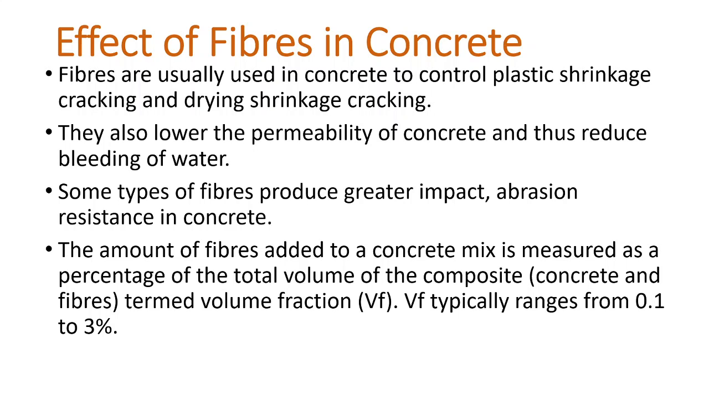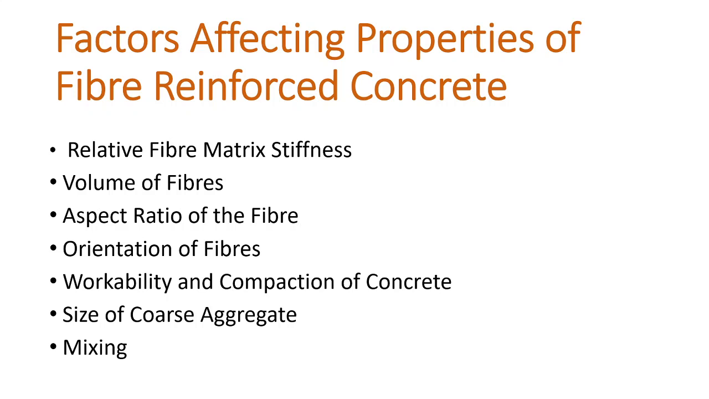The amount of fibers added to a concrete mix is measured as a percentage of the total volume of the composite. That means concrete plus fibers, termed as volume fraction VF. VF typically ranges from 0.1 to 3%. So volume of fibers ranges from 0.1 to 3%.